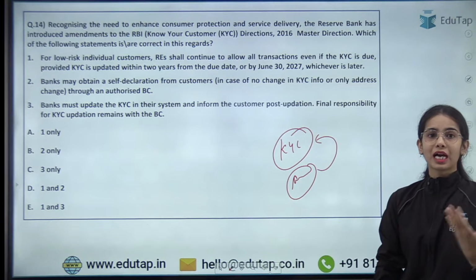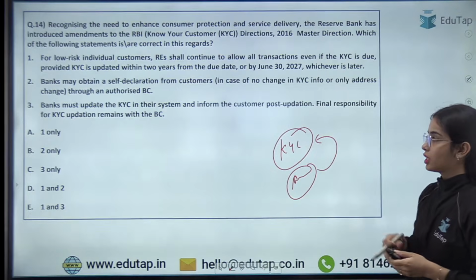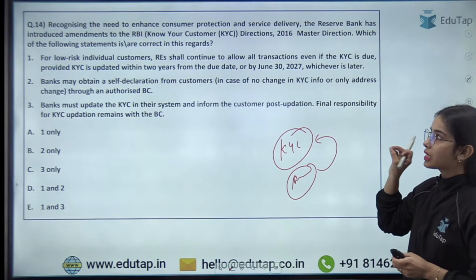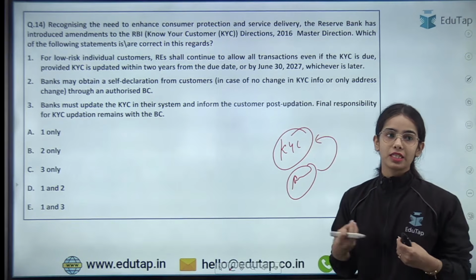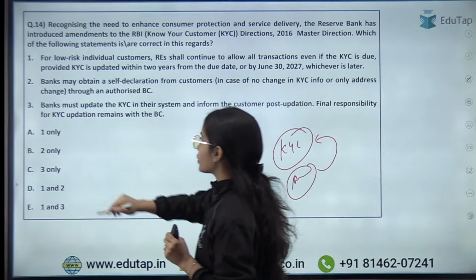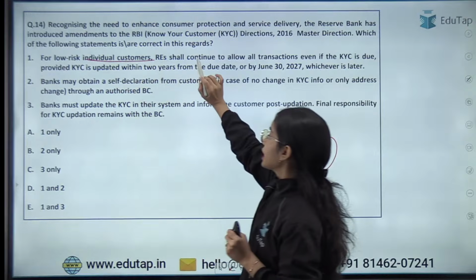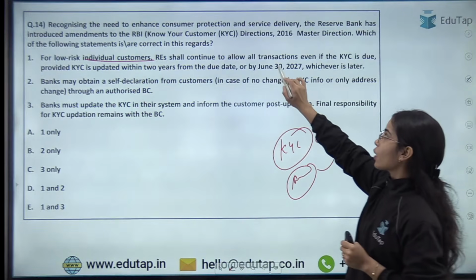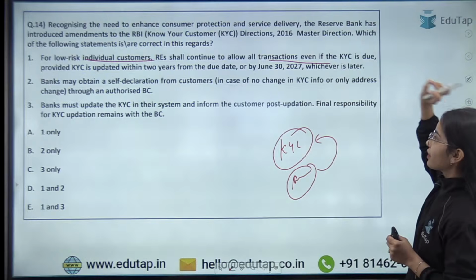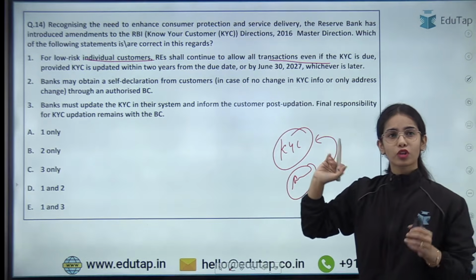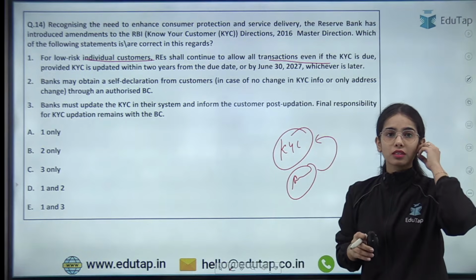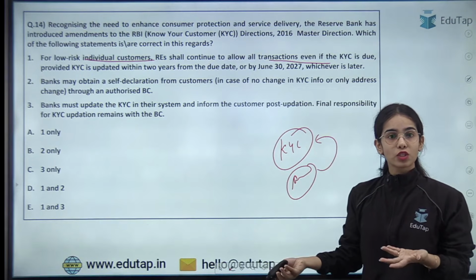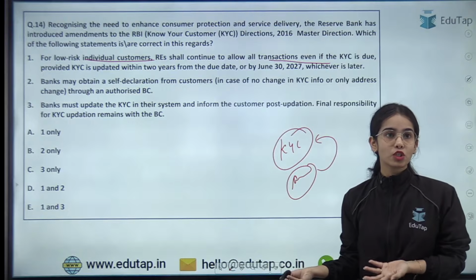So there was an amendment that was done in the KYC norms. Which of the following statements is or are correct in regards to the amendment that has happened in the KYC norms? First of all, for low risk individual customers, regulated entities shall continue to allow all transactions even if the KYC is due. Is it allowed? For the low risk individual customers, is it allowed to continue with the transactions even if the KYC has not happened or even if the KYC is not updated?